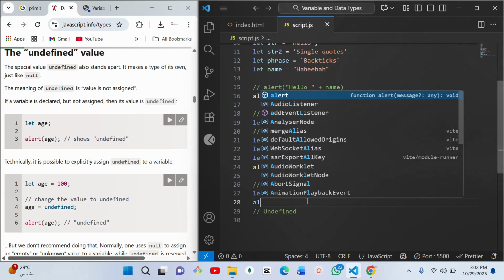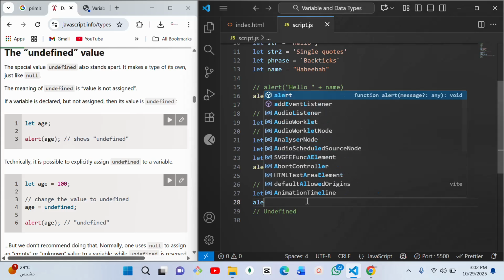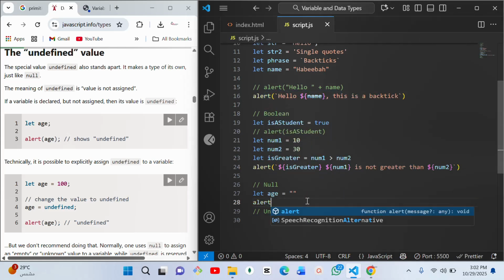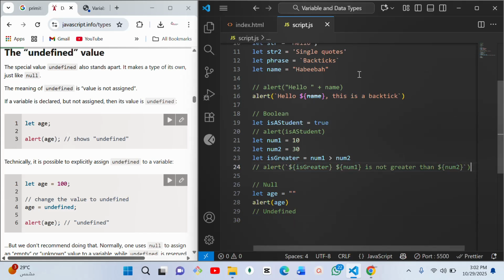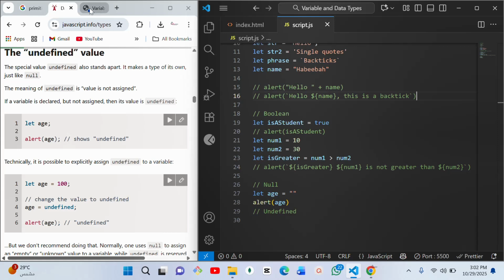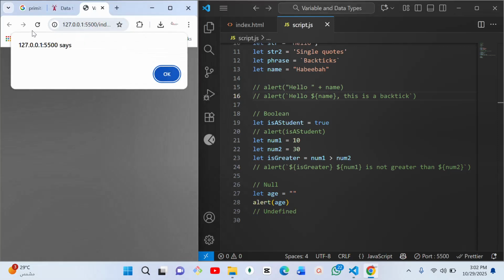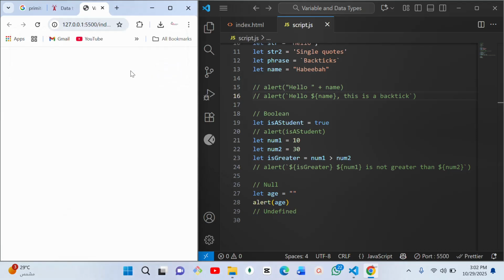And then let us alert age. I want to comment this out, and maybe the alert we have before here. Okay, so let's see what this is going to give us. So it says nothing, right? Because nothing is actually there.